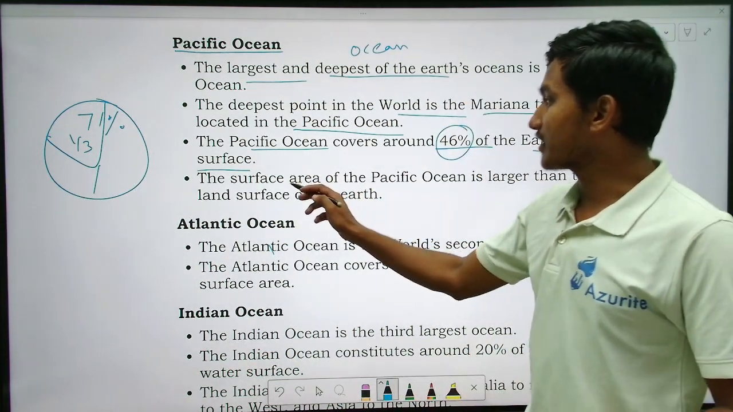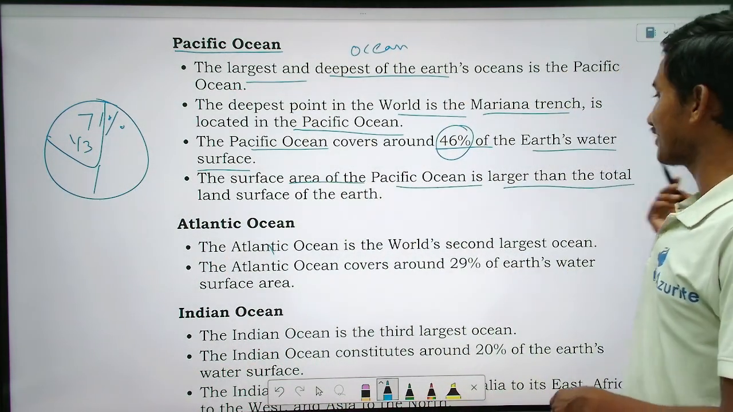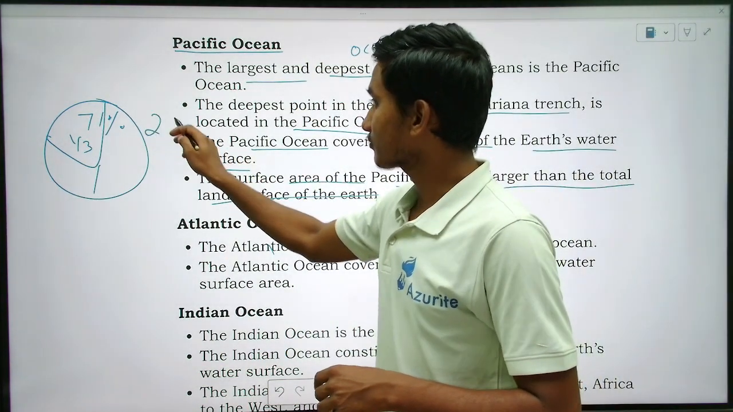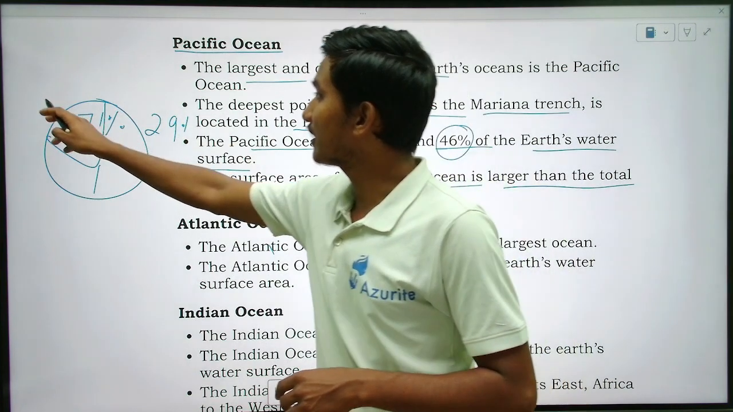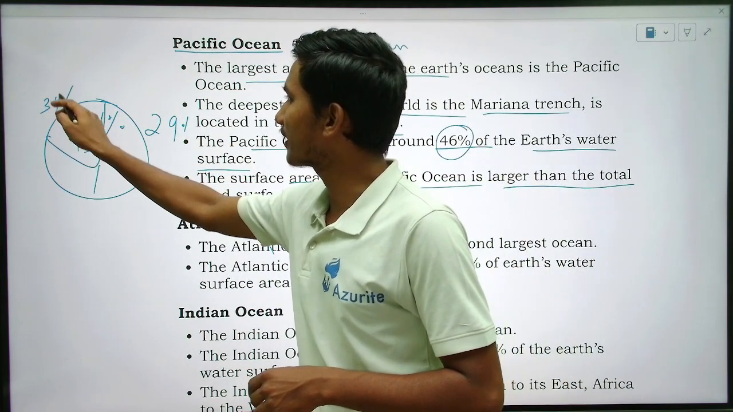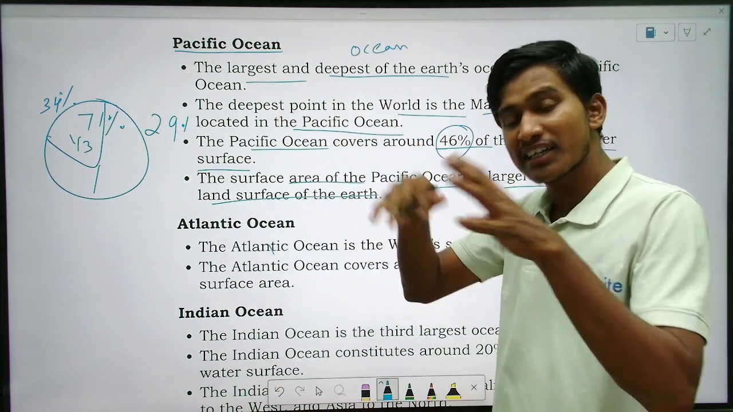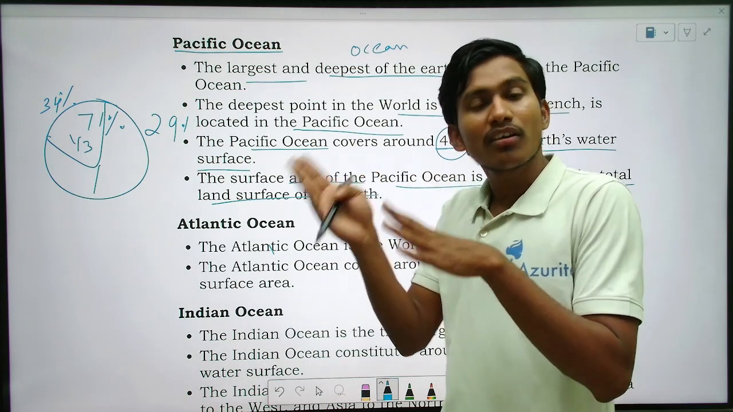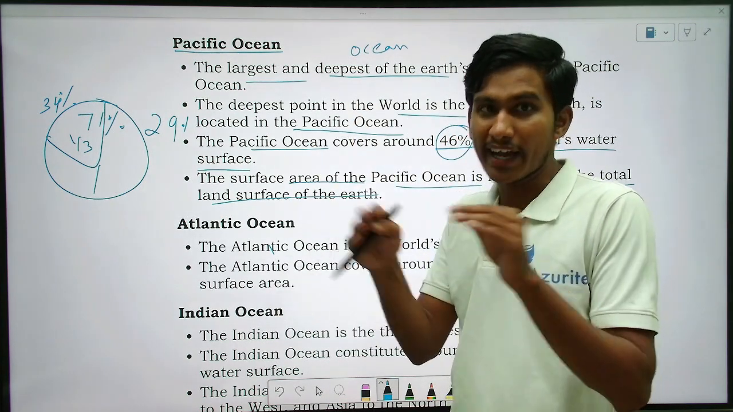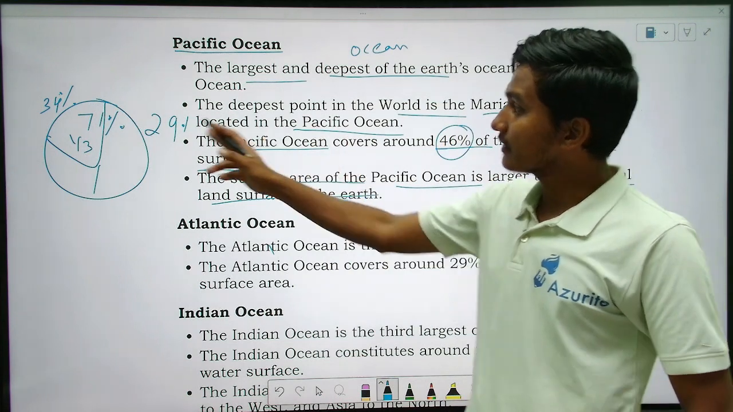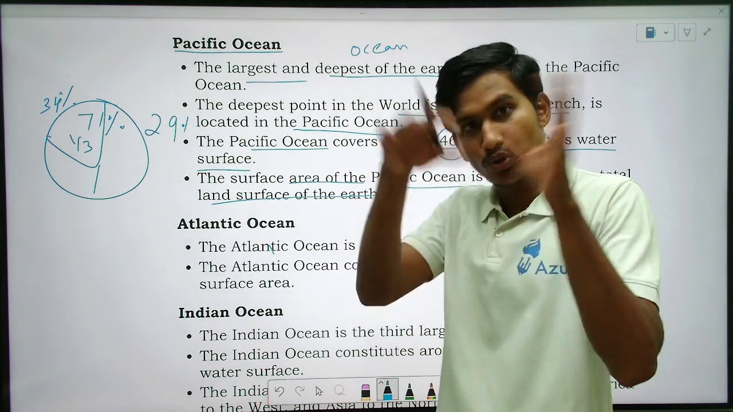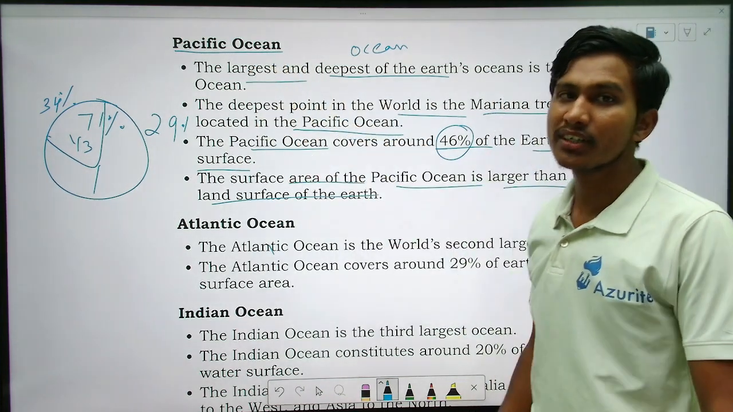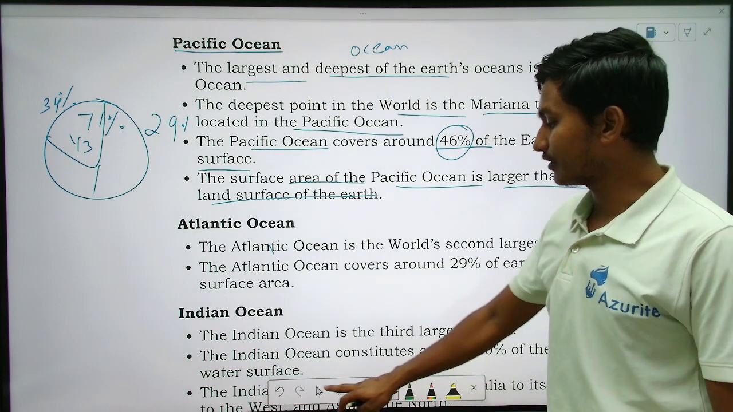The surface area of the Pacific Ocean is larger than the total land surface of the earth. Land is 29%, and one third means nearly 34%. So the Pacific Ocean is bigger than the total land, Asia, Africa, and all continents combined. The Pacific Ocean is bigger than the whole land of the earth, right? That much big is the Pacific Ocean. Will everyone remember these points?